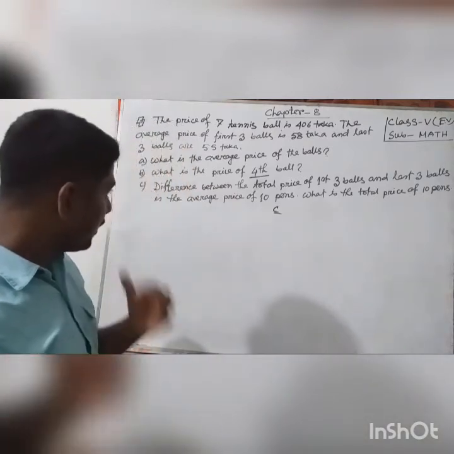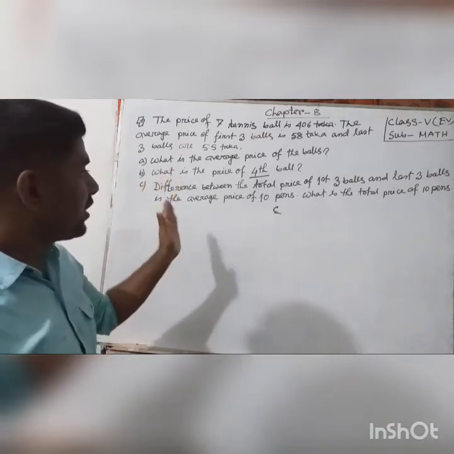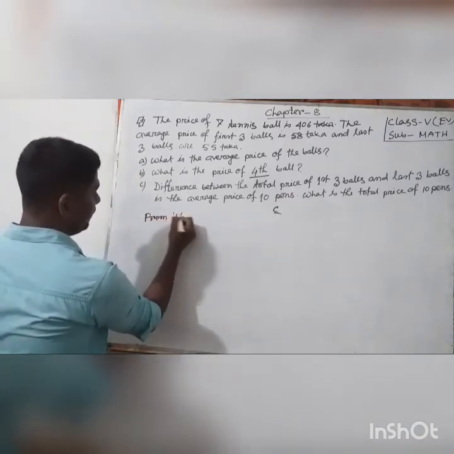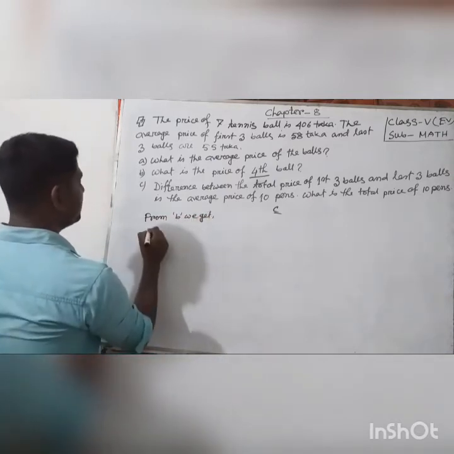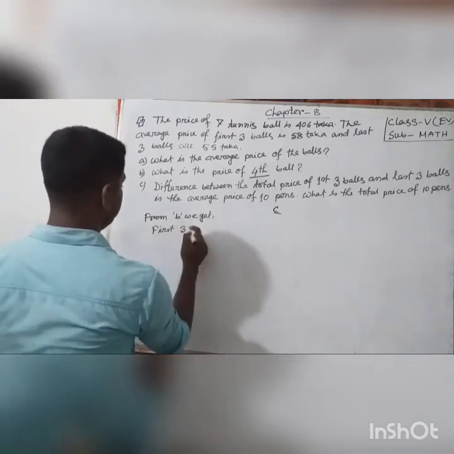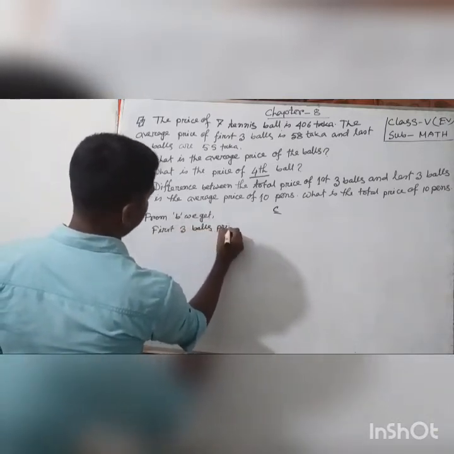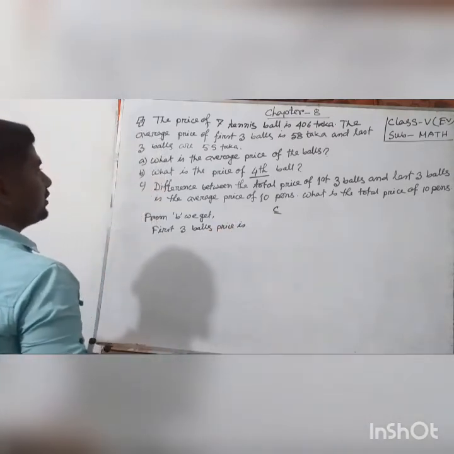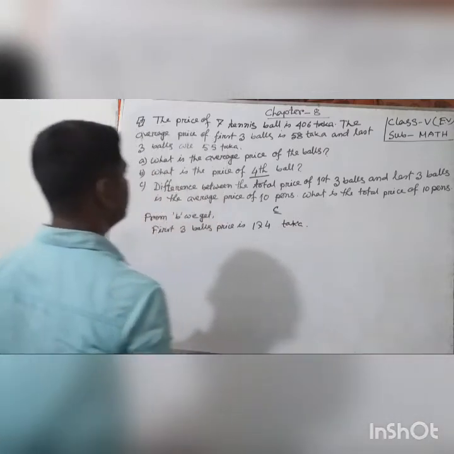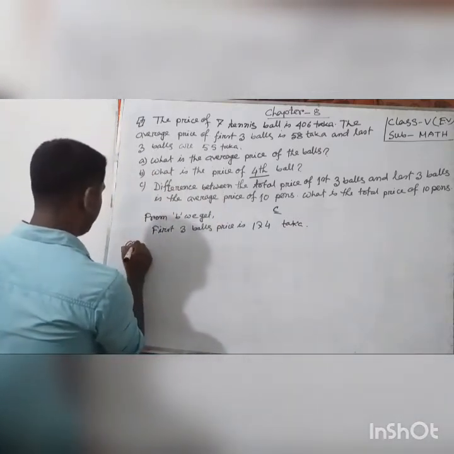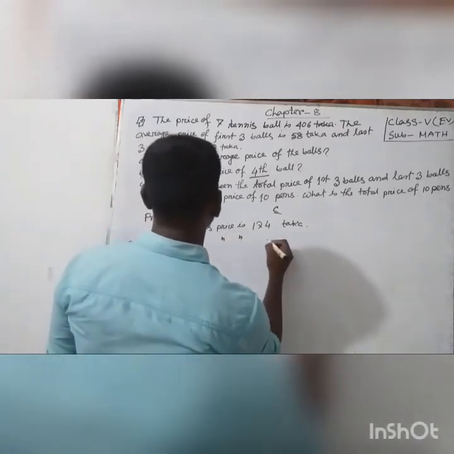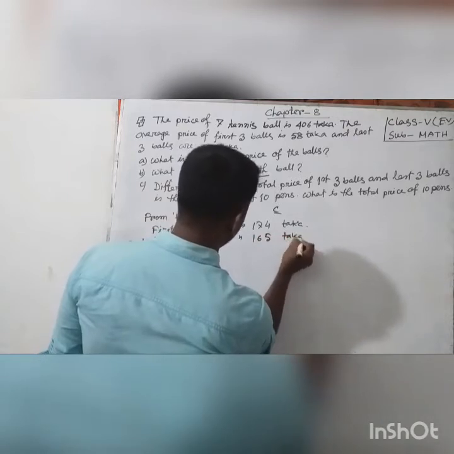We need to use number B. From B we get the first three balls price is 174 taka and the last three balls price is 165 taka.